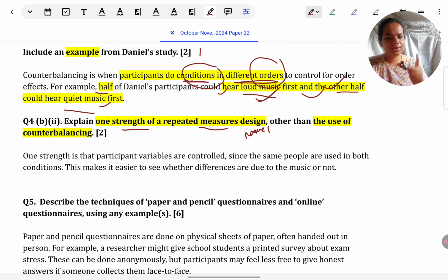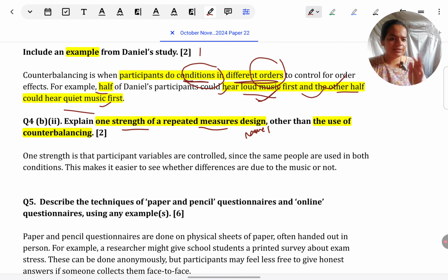Only thing is, if you're giving order effects, then again it should not be linked to counterbalancing. If you have some different point to make, then only give them. So I would suggest here avoid order effects, take the other strength of repeated measures design, which is control over participant variables, the key thing.